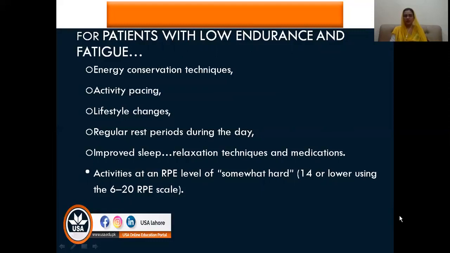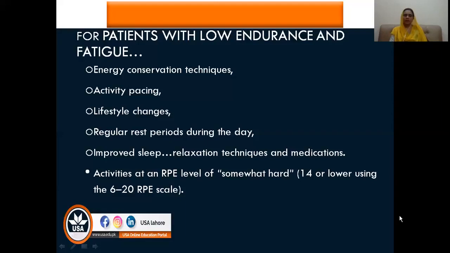So these are the lifestyle changes which are required. And the next thing is that in the case if the patient is having low endurance and more fatigue, it means the body needs more time for recovery from an activity. So sound sleep is very necessary. For that you can guide the patient with the relaxation technique, and certain medications can help the patient too.